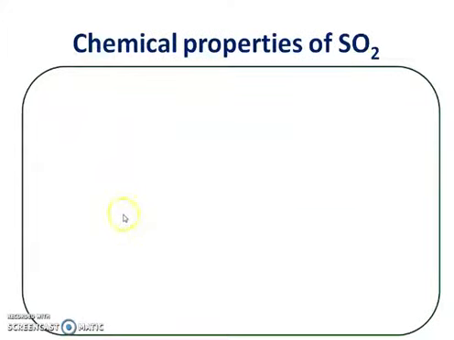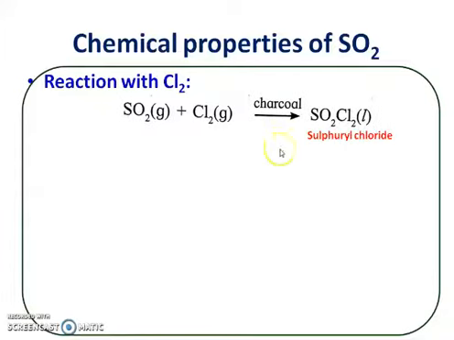Now next, what are the chemical properties of sulfur dioxide? Sulfur dioxide reacts with chlorine. When sulfur dioxide gas is mixed with chlorine gas in the presence of charcoal as an adsorbent, there is a formation of SO2Cl2 liquid, that is sulfuryl chloride.